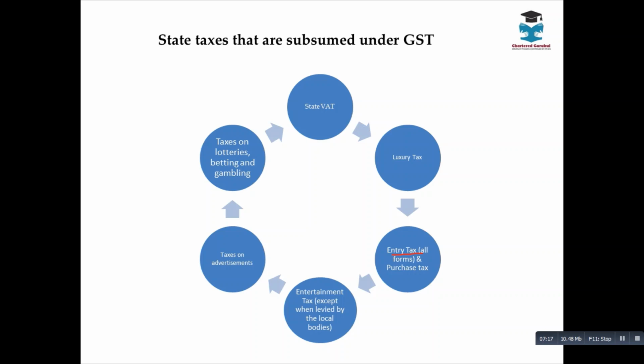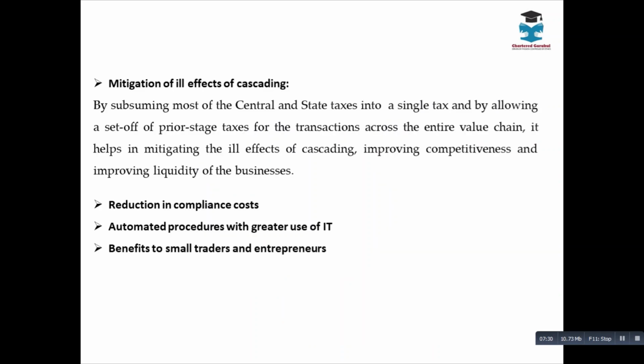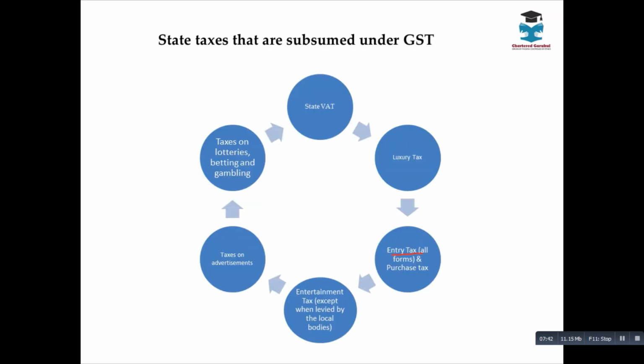Now, the question arises, since all these taxes were already there, why did the government want to introduce GST? What is the importance of GST? I'll come to this first part later. The important part is, after the introduction of GST, there were so many taxes, almost 6 plus 6, around 12 to 13 taxes we have seen here. All have become only one now, that is goods and service tax. Now, what are the advantages, you tell me?